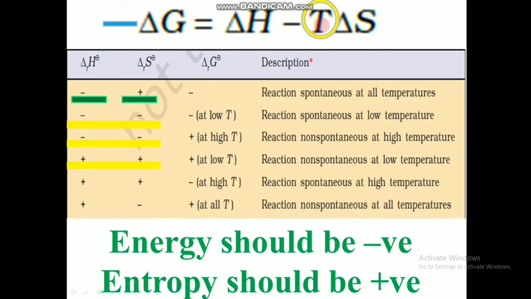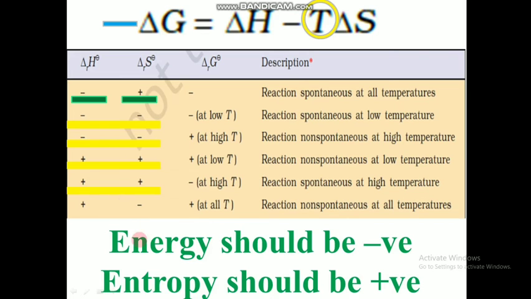Then we will get a spontaneous reaction. So here, both are positive, and at low temperature, if T is low, we don't get a spontaneous reaction; we get a non-spontaneous reaction. But at higher temperature, with the same condition, we get a spontaneous reaction.